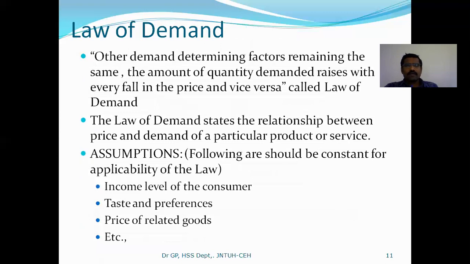Next, the law of demand. By keeping all the above-said factors constant except the price, with every fall in price there will be an increase in demand.